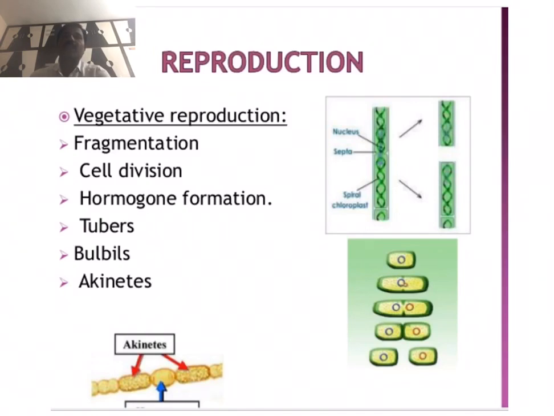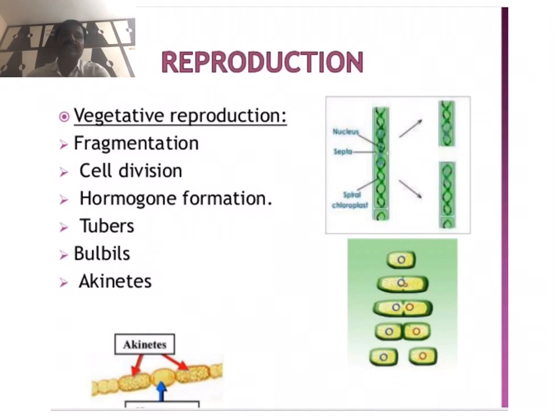The formation of hormogonia is facilitated by the formation of separation discs or due to the death or decay of the intercalary cells of the filaments. Due to this, a number of hormogones form. This type of hormogonia formation we see in some species of blue-green algae like Nostoc, Oscillatoria, and